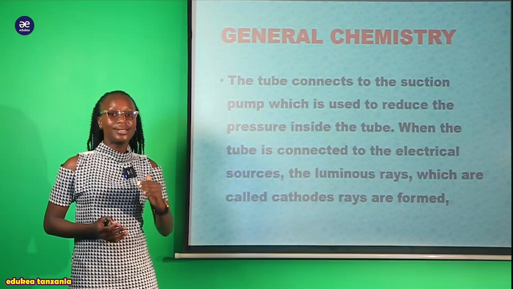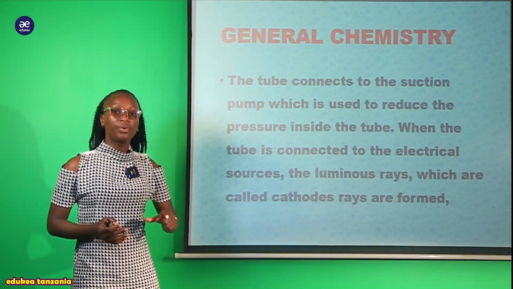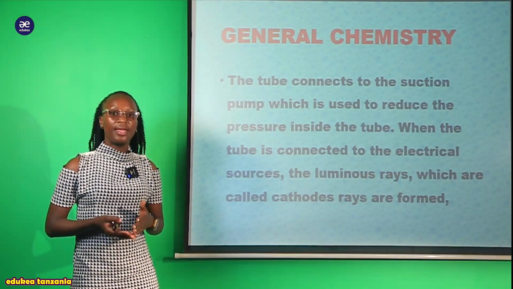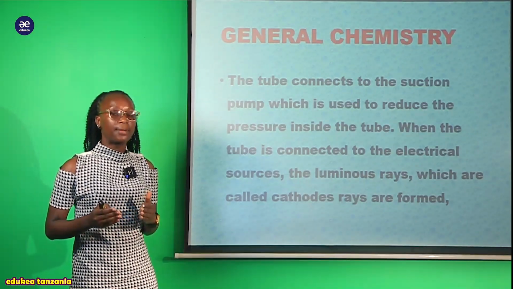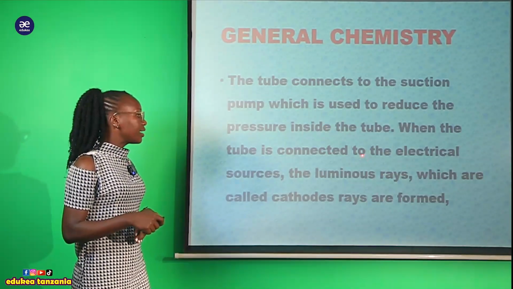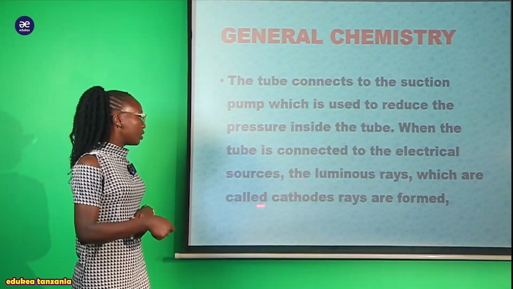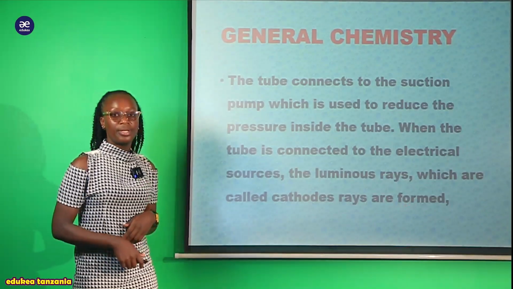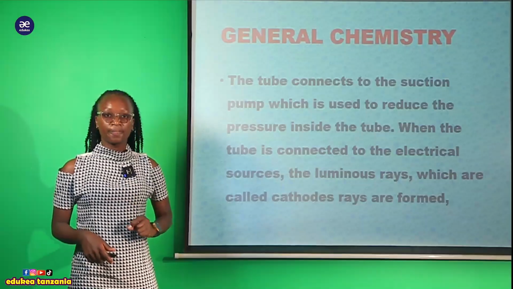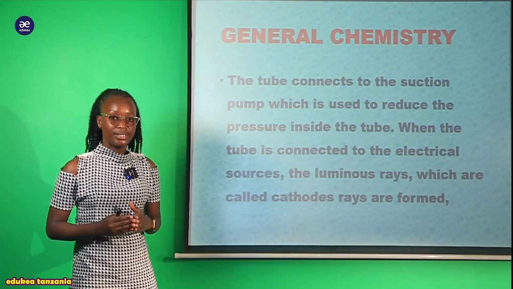Remember, the main factor is low pressure, whereby the discharge tube can work effectively by ensuring the conductivity and the other activities can take place effectively. When the tube is connected to the electric source, luminous rays, which are called cathode rays, are formed.